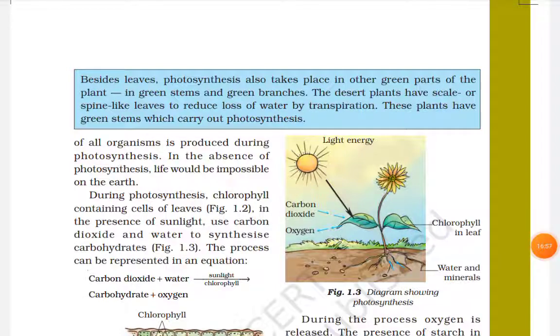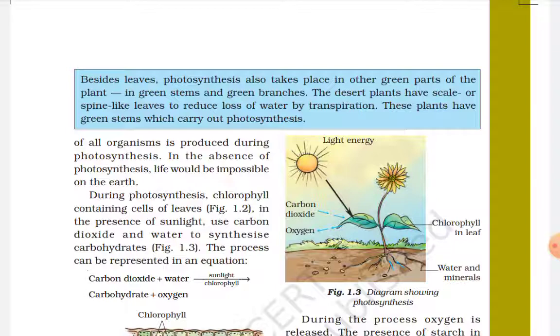So we move further. These plants have green stems which carry out photosynthesis. So this box is telling us that the photosynthesis process does not only take place in leaves, but it also happens in the stems and in the branches.